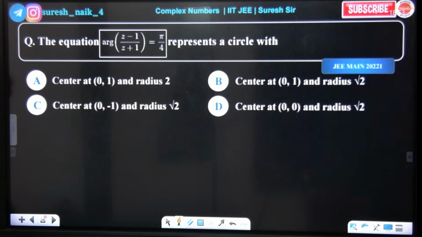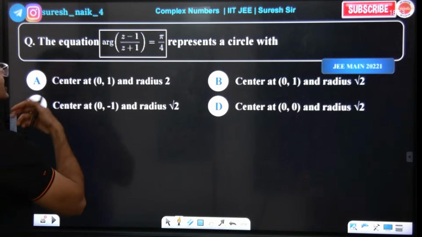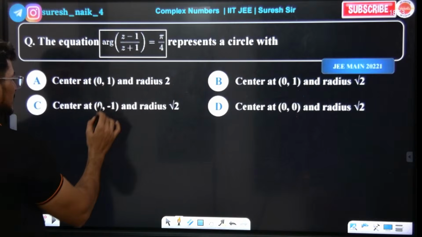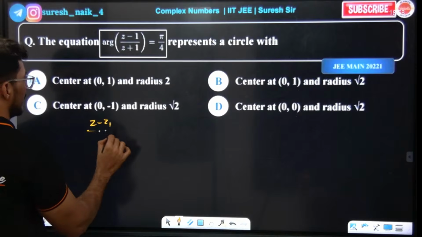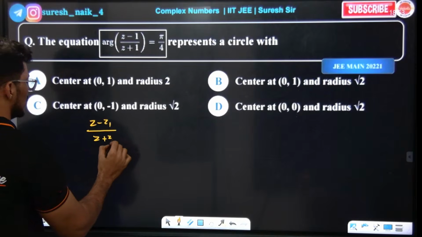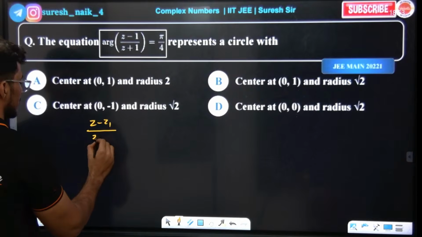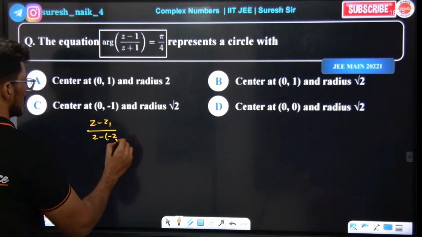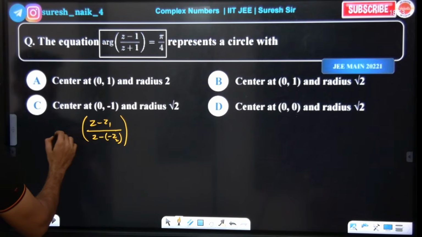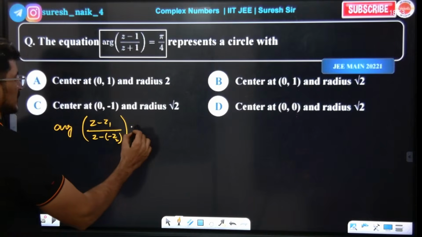Look at the first question, there is nothing to it. Center is 0,1 and the radius is directly root 2. That is the answer. What did Suresh sir say? First, this is basically the argument of something, of (z minus z1) by (z minus z2), and the argument is equal to pi by 4.